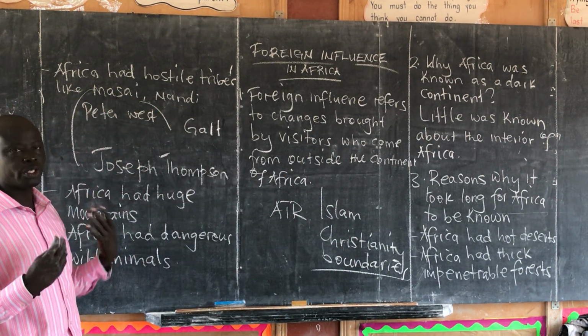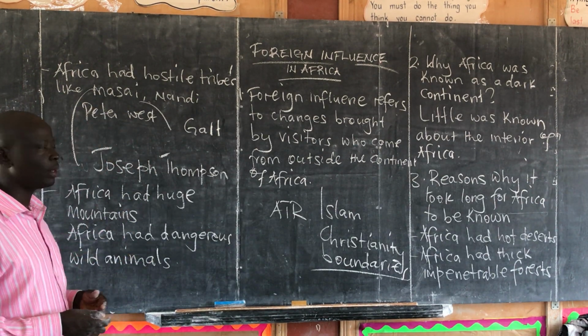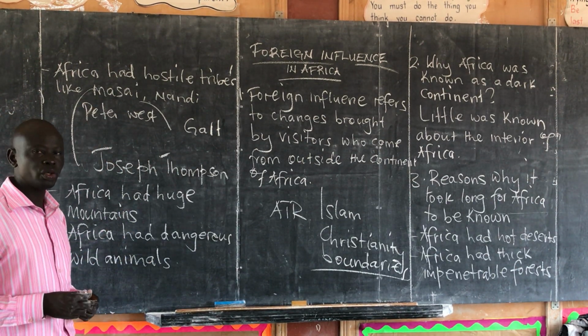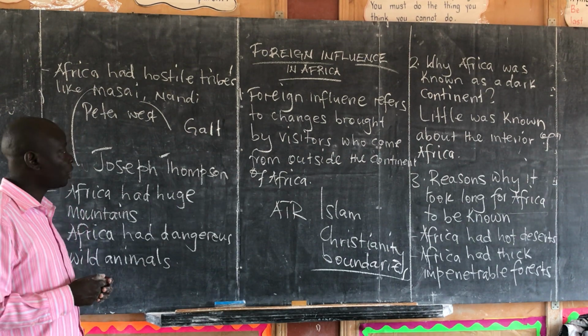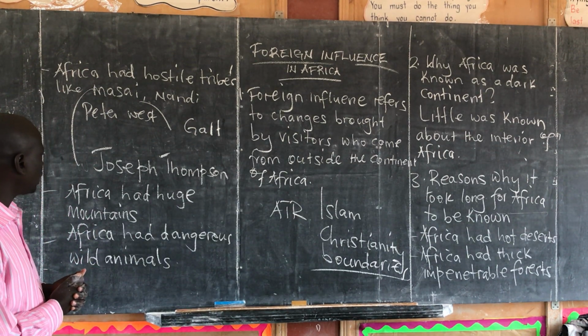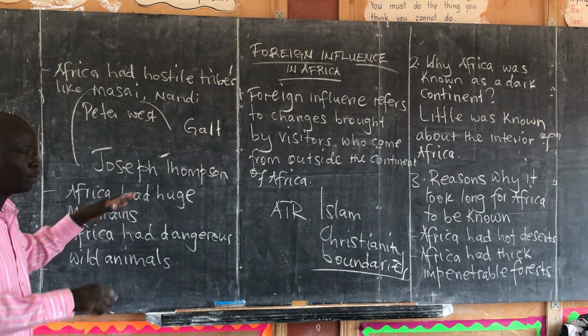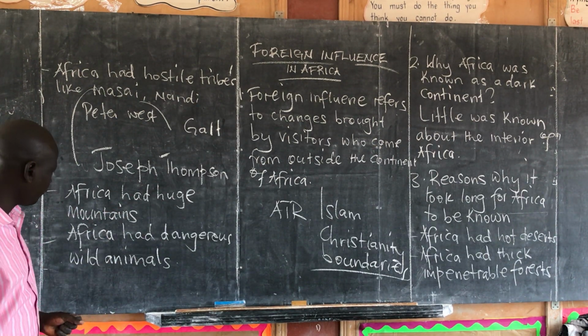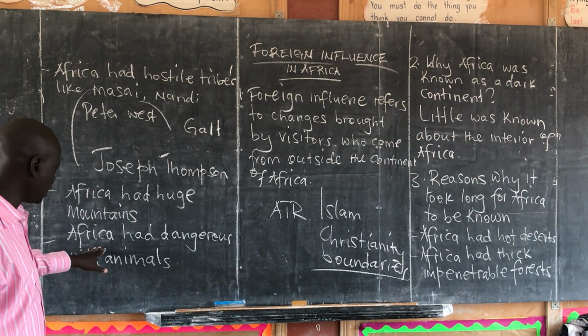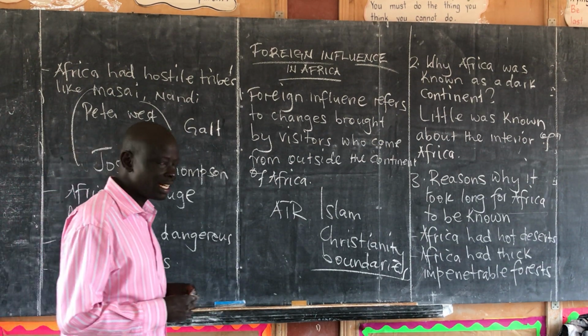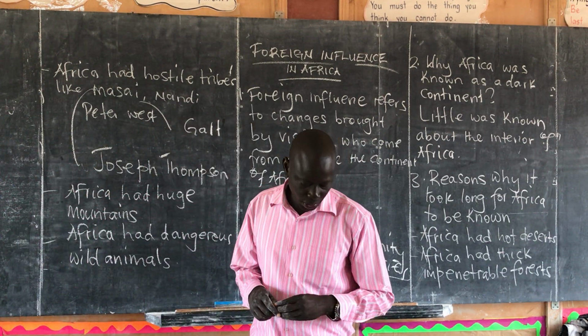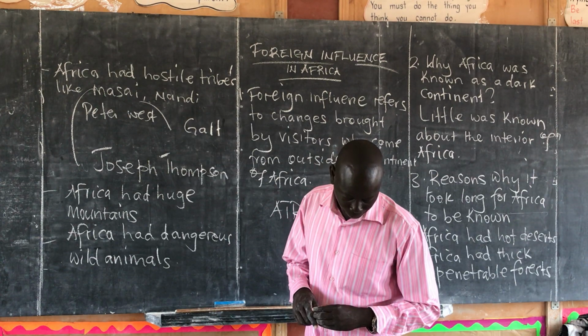Then we are talking of the hostile tribes. I've given an example of the Maasai, the Nandi. This also stopped many of the Europeans from coming into the interior. Then the huge mountains made transport difficult for many of these people. And then lastly, we are talking of the dangerous wild animals that would attack these people.